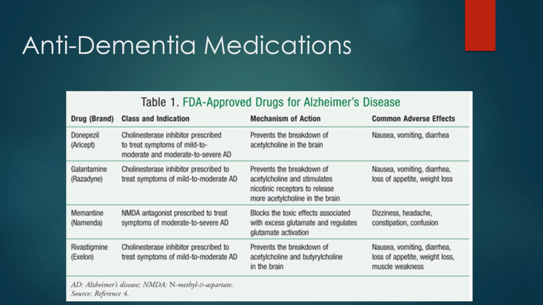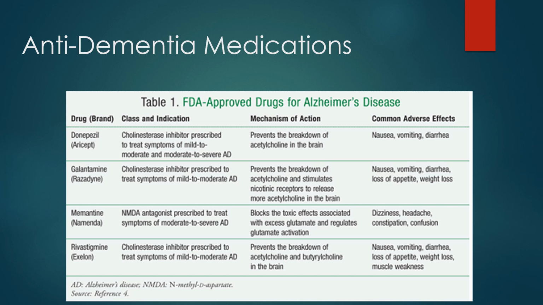There are 4 common medications used to help slow the progression of Alzheimer's disease, but none of them will stop the progression. Donepezil or Aricept is used to manage mild to moderate to severe Alzheimer's disease by preventing the breakdown of acetylcholine in the brain. Remember that acetylcholine carries impulses or messages across nerve synapses. If the breakdown is slowed, it should allow more time for the message to transmit across the nerve. It does have side effects of nausea, vomiting, and diarrhea.